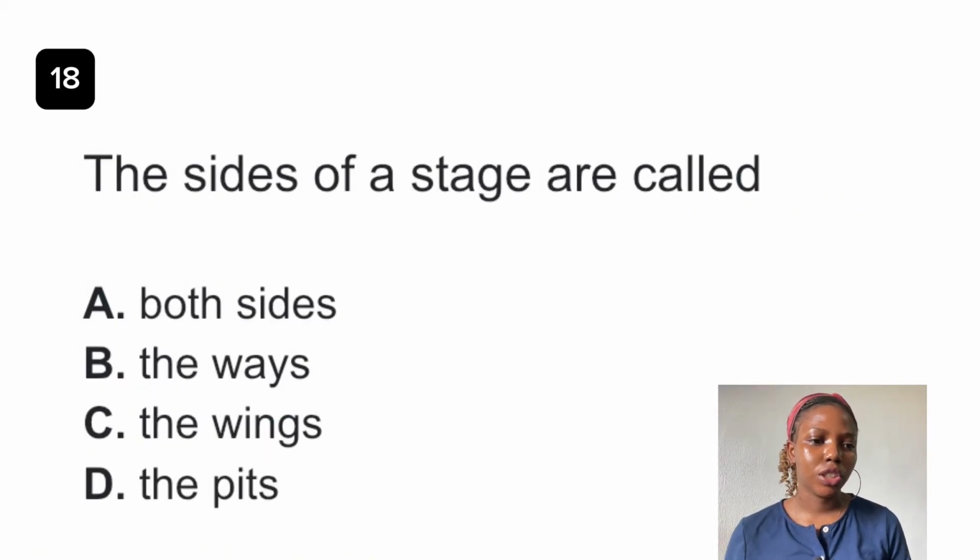Question 18. The sides of a stage are called dash. The answer to this question is option C, the wings. So the wings is a terminology used in theater, and it is that area on either side of the stage. It is usually concealed from the audience with the use of a curtain. Okay, so it's that side where actors stay before entering the stage. Okay, so the answer to this question is option C, the wings.